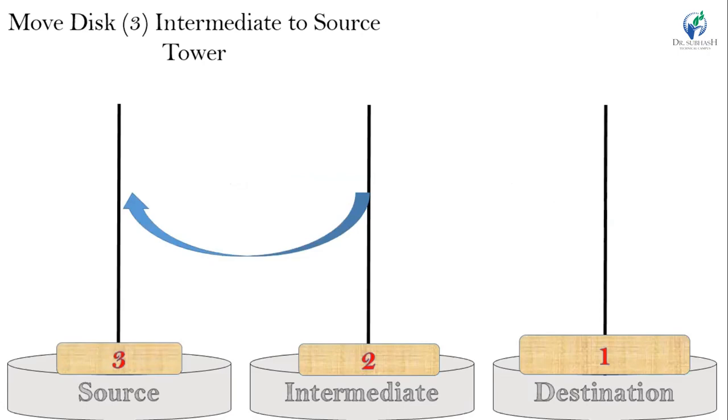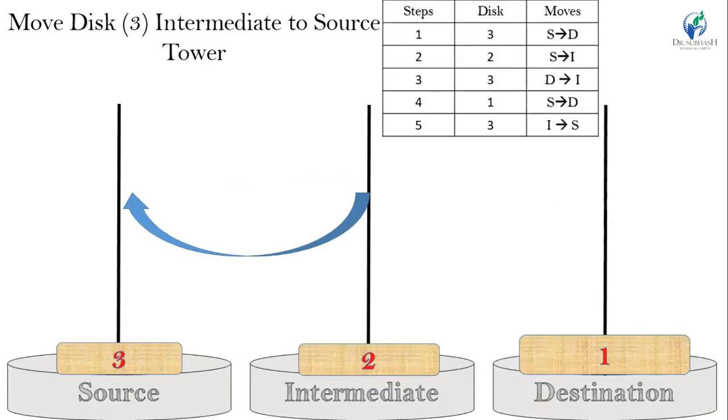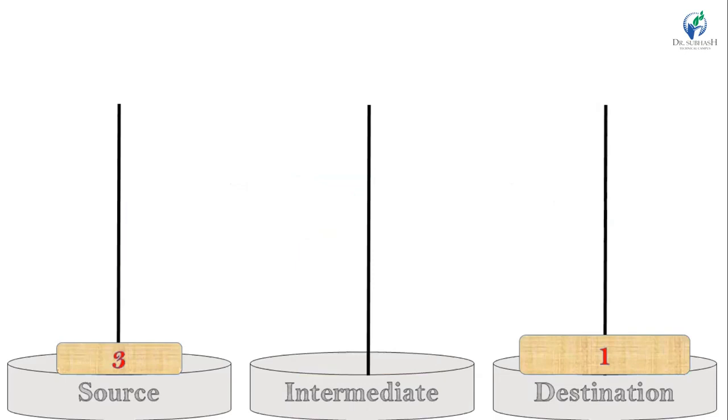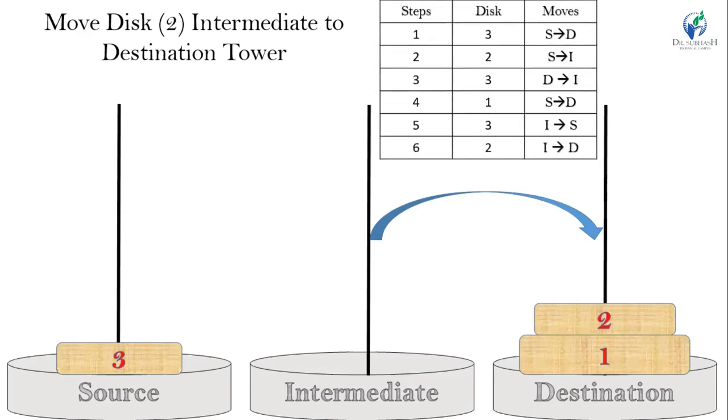So, in our fifth step, we select disk 3 and move it from intermediate to source tower. Now, next step is move disk 2 from intermediate to destination tower. So, in our sixth step, we select disk 2 and move it from intermediate to destination tower.